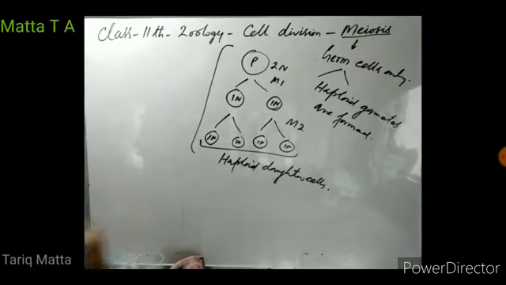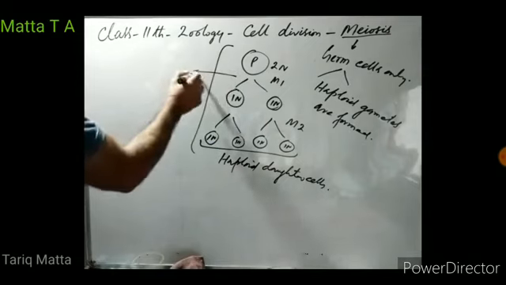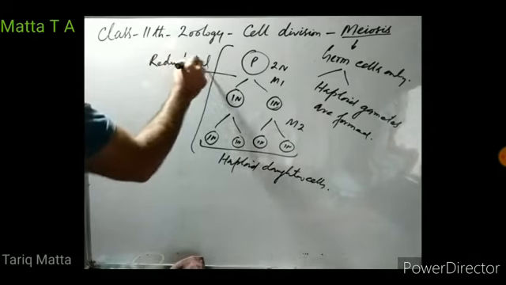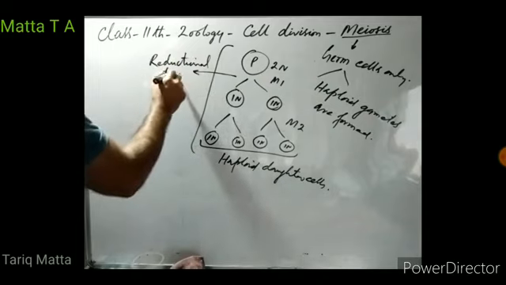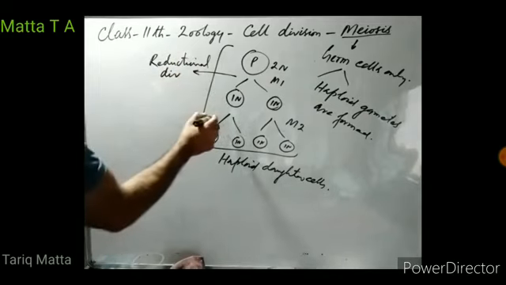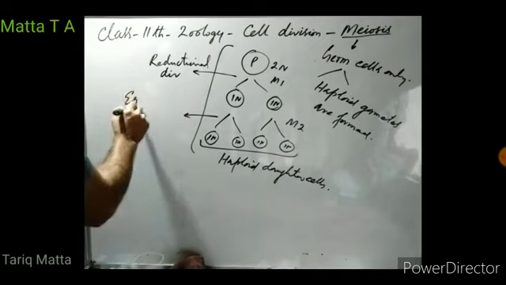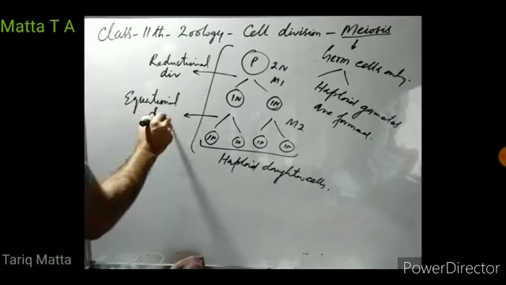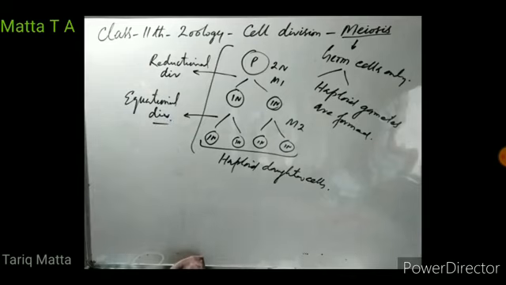Meiosis first is known as reductional division, while meiosis second is known as equational division. In meiosis first, the chromosome number of the parent cell is reduced to half.